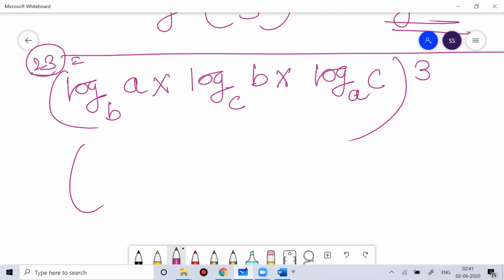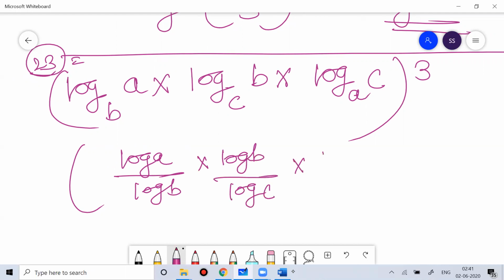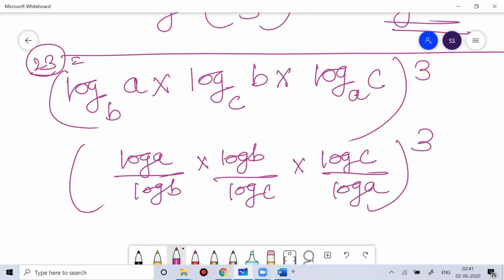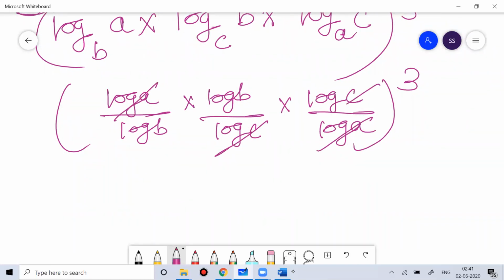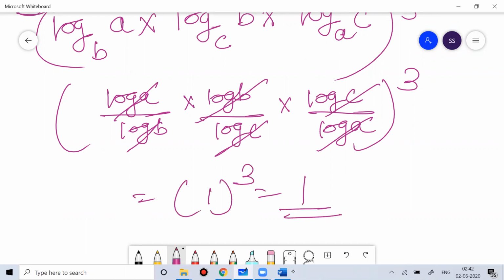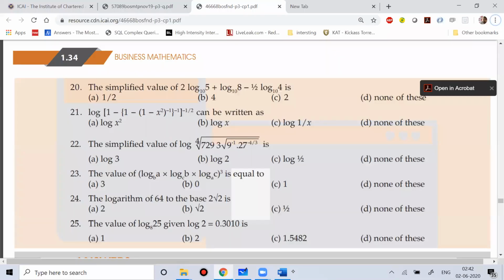Very simple. So this is log A by log B. This is log B by log C. And this is log C by log A, whole cube. So A will get cancelled, C will get cancelled, B will get cancelled. So 1 to the power cube, that answer is 1. Okay, simple question. Question number 23, the answer should be option C.